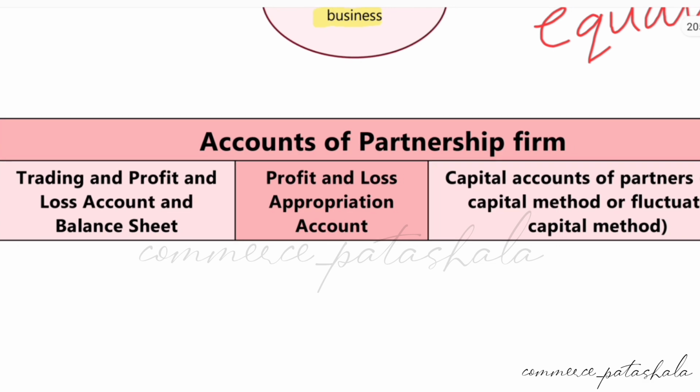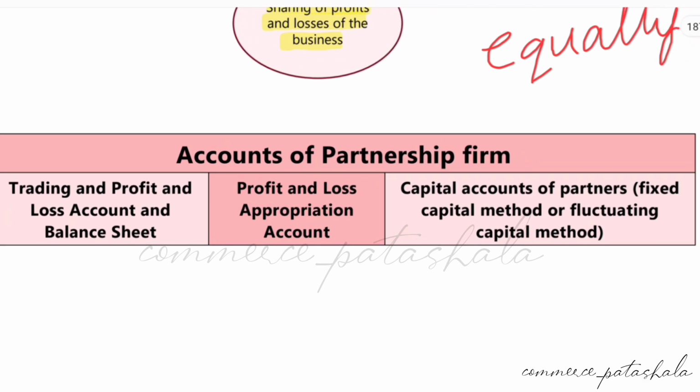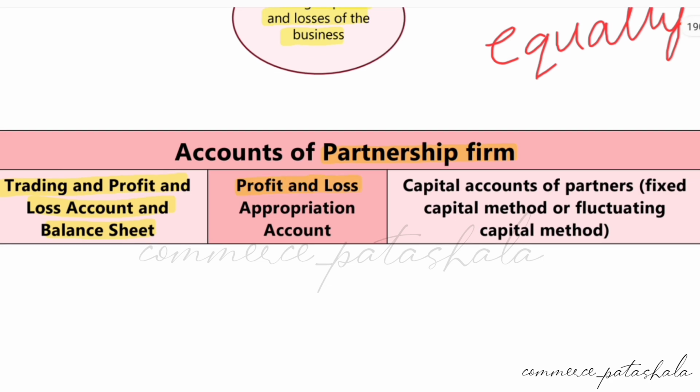Now coming to the accounts of the partnership firm. Firstly, we prepare the trading and profit and loss account and the balance sheet, the final accounts that we prepare even for a sole trader organization. Same as that, we prepare a trading and P&L account and the balance sheet for a partnership firm as well. Next, we also prepare the profit and loss appropriation account; we'll see in further pages what a P&L appropriation account is. And we also prepare capital accounts of partners.